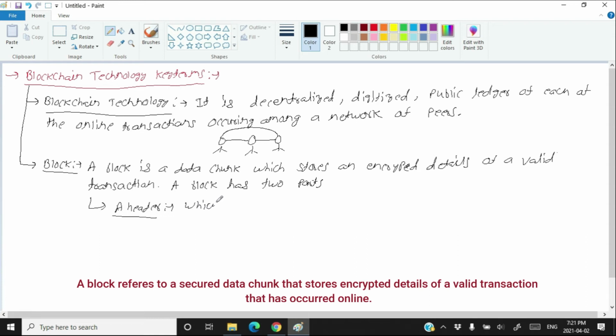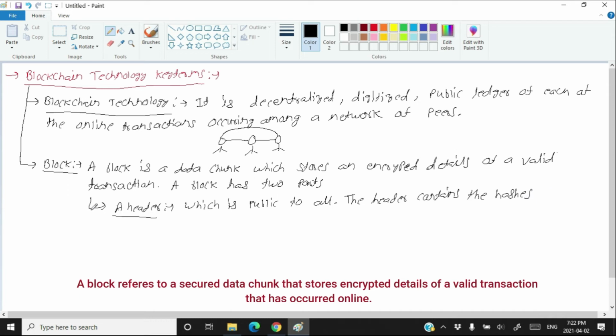A header which is public to all. And what does the header contain? The header contains the hashes.